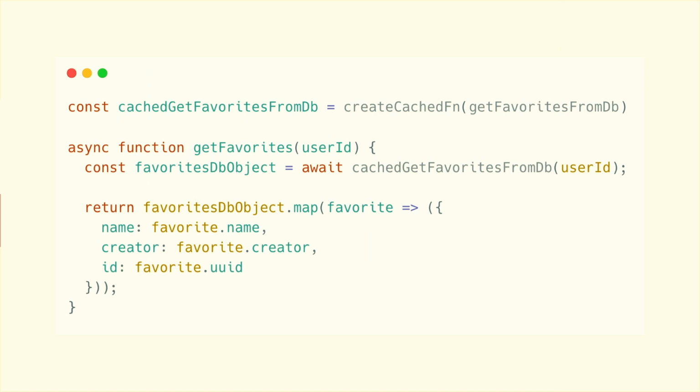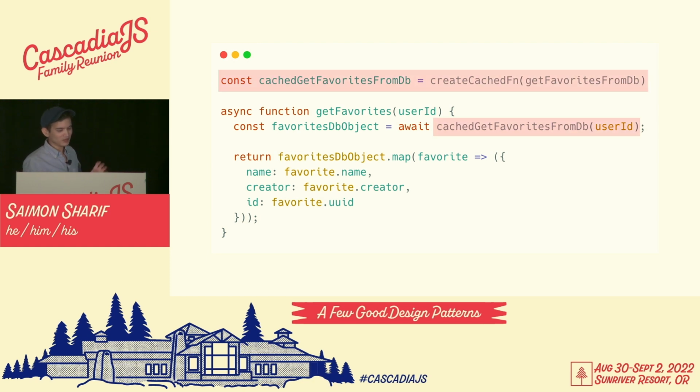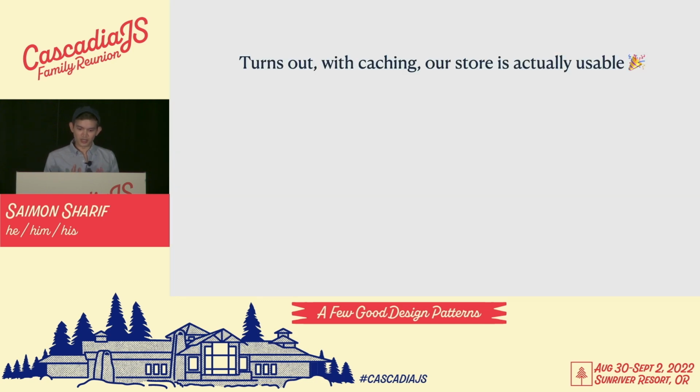Here's what using our create cache function might look like. We invoke it and use the cached version of our getFavorites_from_db method inside getFavorites. Note that we can use create cache function within any of the functions in our code base, not just this one function right here. So things are looking good.